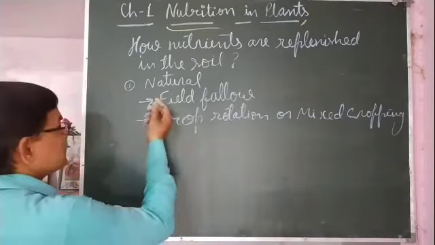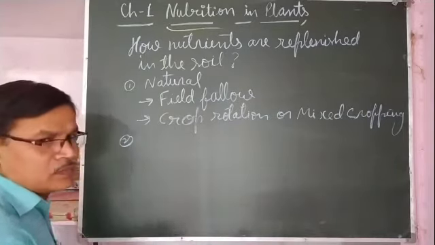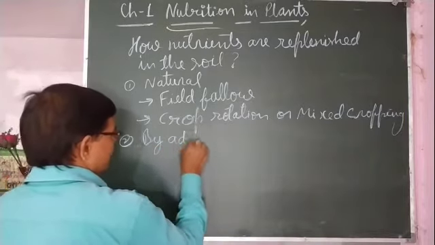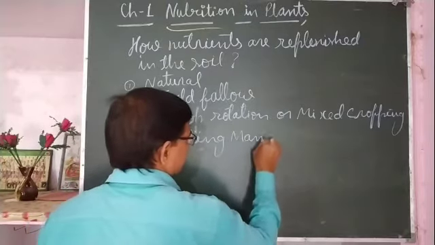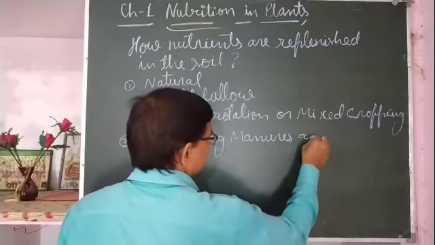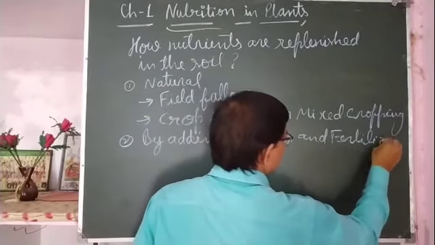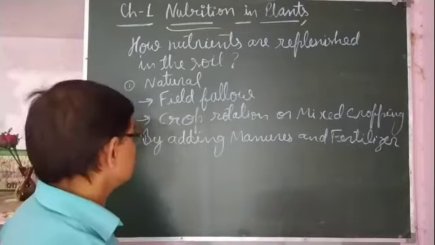That was the natural method, and the other method is by adding manures and fertilizers.